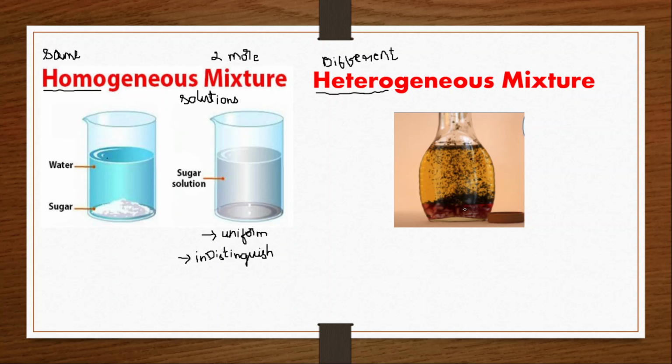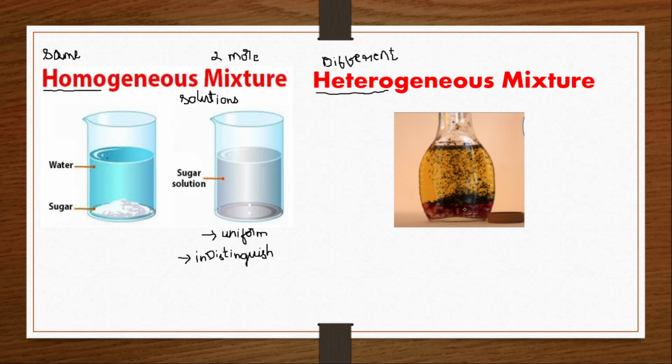A few more examples are there. Sand and iron particles: sand mixed with iron particles is a heterogeneous mixture. If it is a heterogeneous mixture, how do we separate it? You take a magnet and show that magnet piece above the surface of this mixture. All the iron particles that are there will come and stick to the magnet. Easily you can separate. Sand and water is one more example.